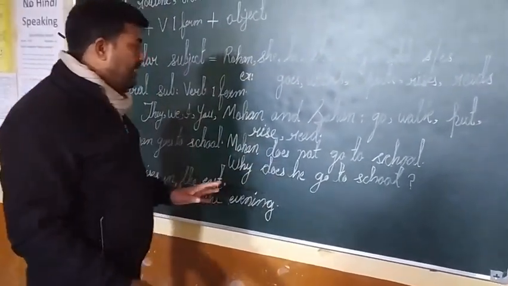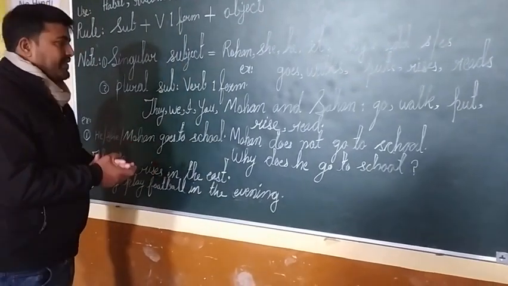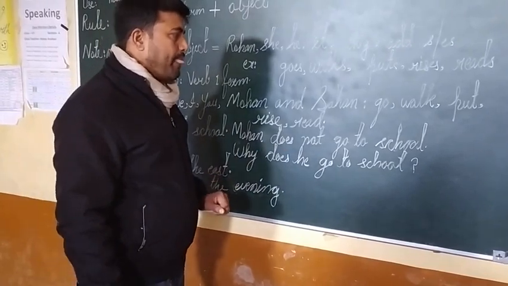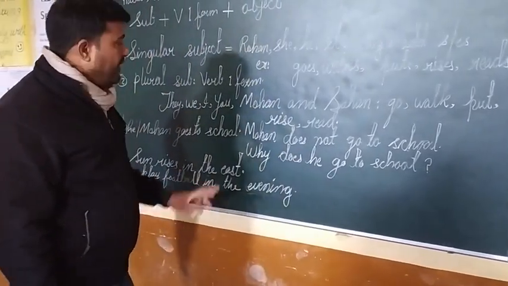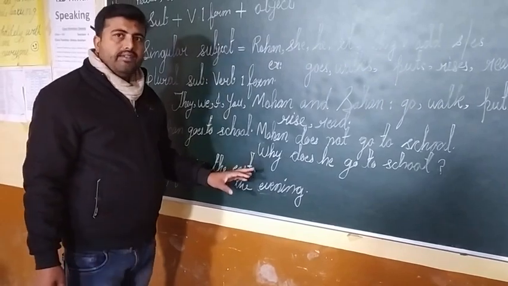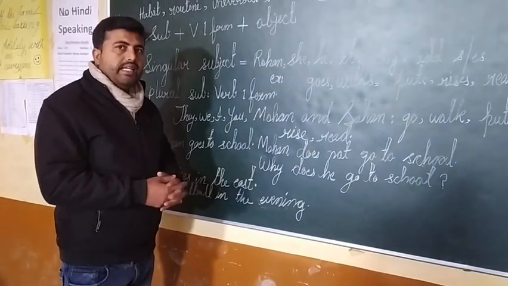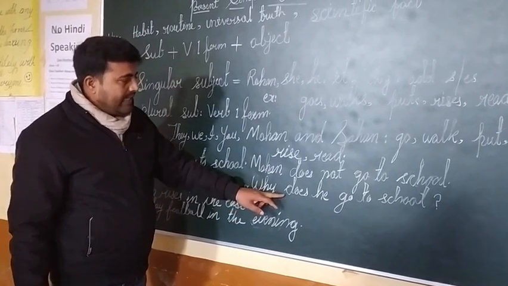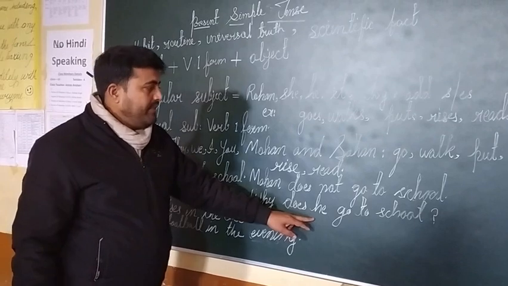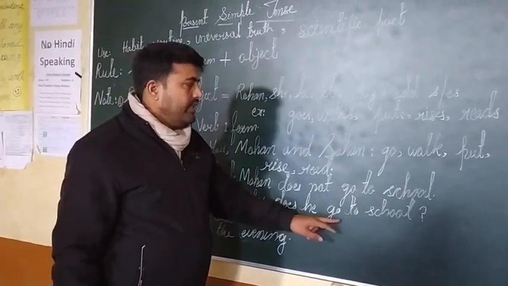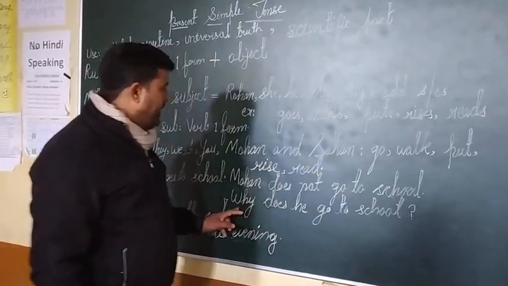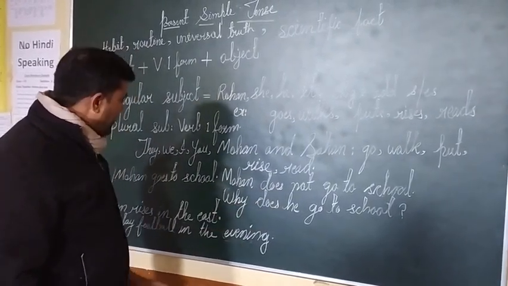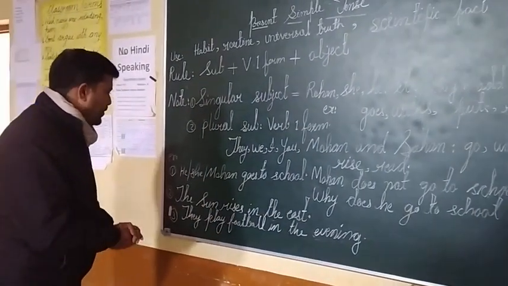Similarly, you can make a sentence interrogative, like why does he go to school? If you are making WH questions, first the question word will come, then the helping word, then the subject, then the main word, then the object. So here, see, why does he go to school? This is an interrogative sentence.